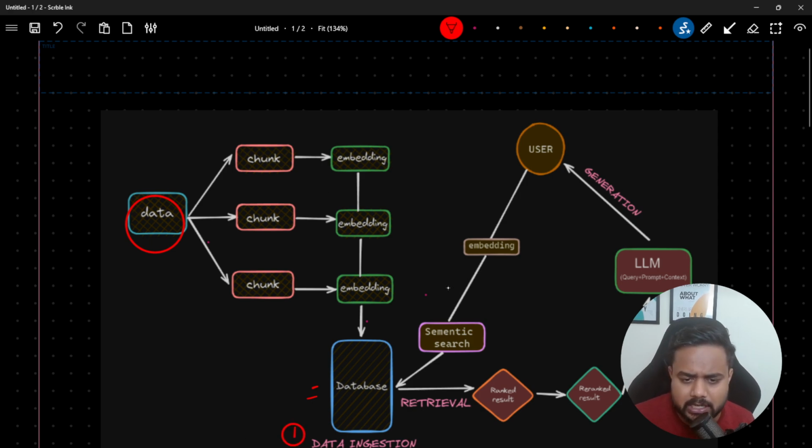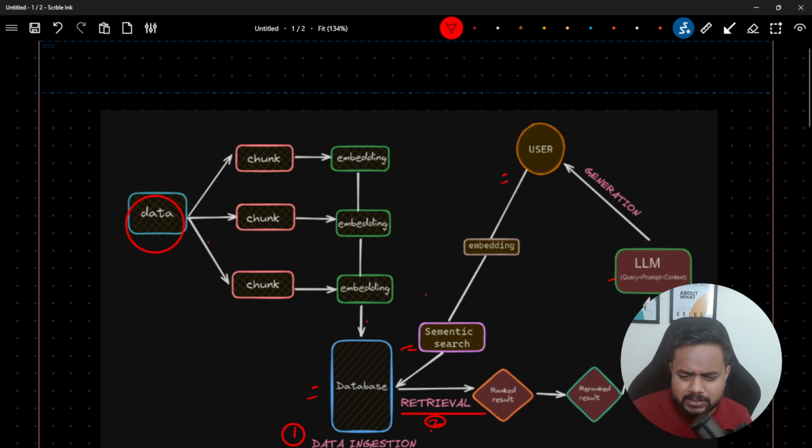Then after the data ingestion, the next stage is called retrieval. There we retrieve the data based on the user query. So let's say the user is going to ask any sort of query. Instead of passing that query to the LLM directly, first we pass that query to the database, and we perform the semantic search or similarity search, based on the semantic meaning. And wherever this query matches with whatever document, we retrieve those documents, right? And after the retrieval, we pass it to the LLM.